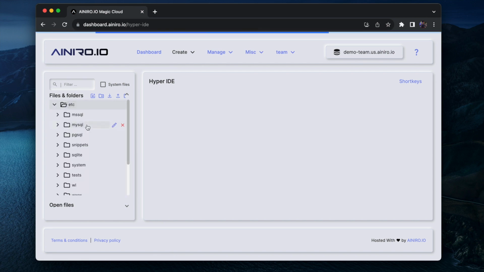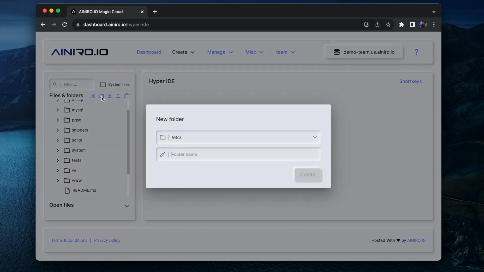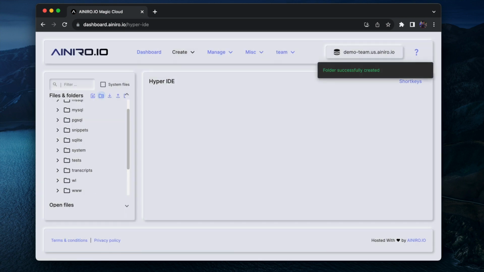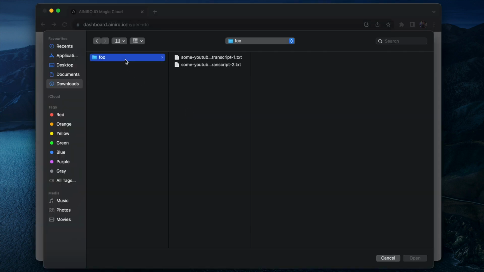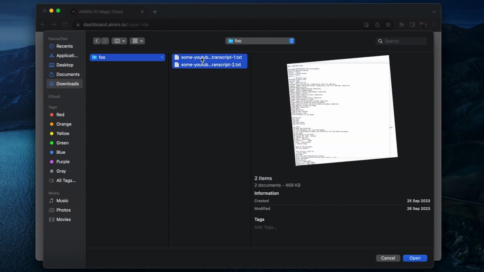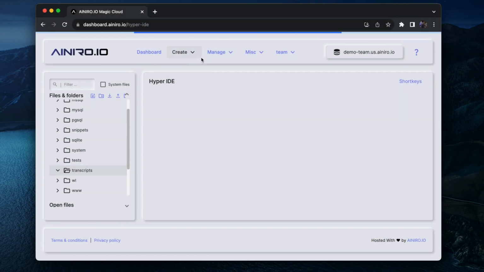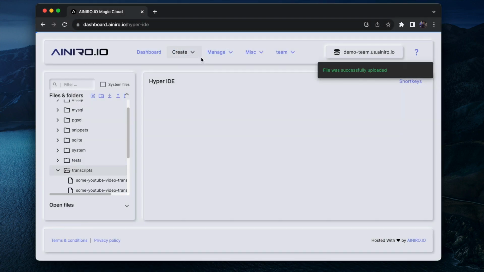Then I'm going to expand, etc. Then I'm going to create a new folder, and I'm going to call it transcripts. Now I'm going to choose this folder, and then I'm going to upload some TXT files. Now, these are examples. I didn't really have any YouTube transcripts, however, it doesn't matter. The point is it works with any text data, really, right?